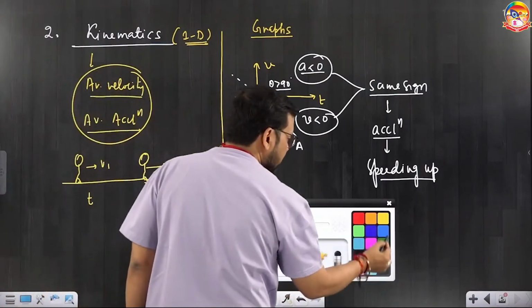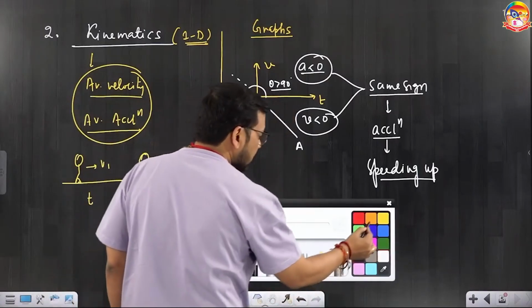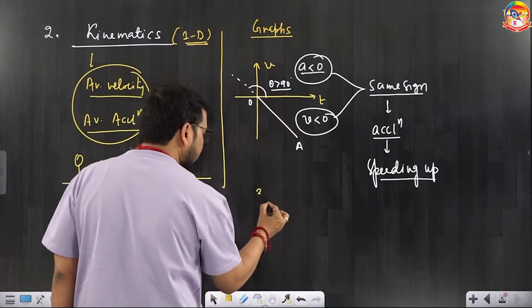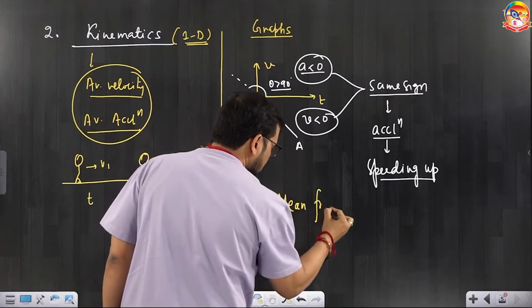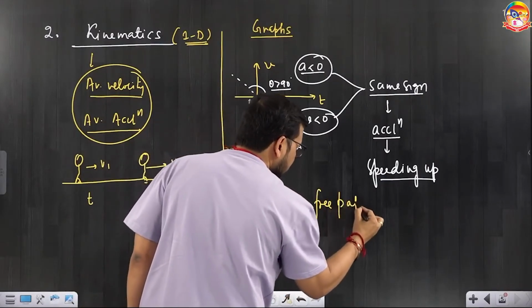Then one more kind of question, which I have taken as the third point, and all of you must go through it: mean free path in KTG.